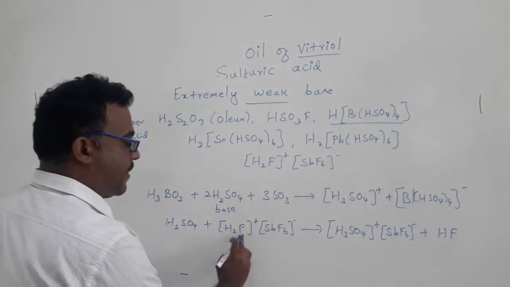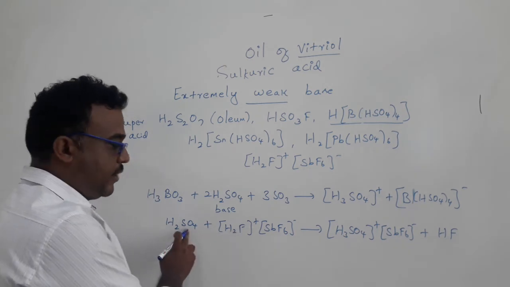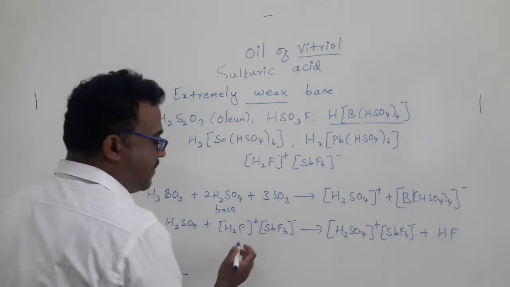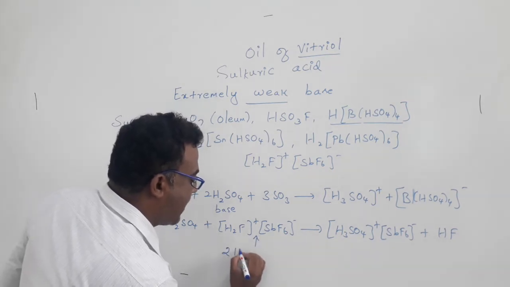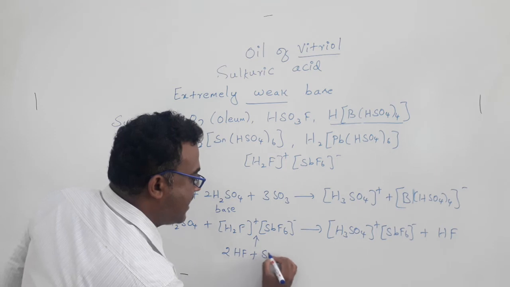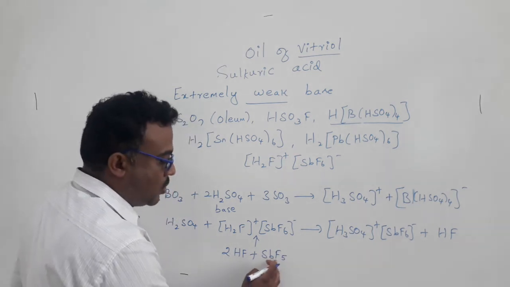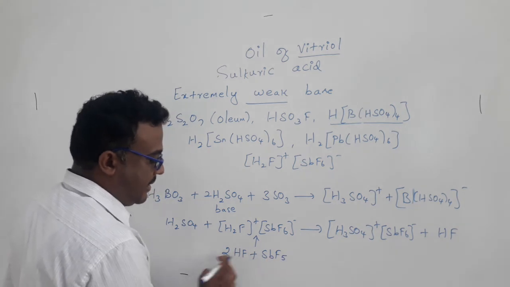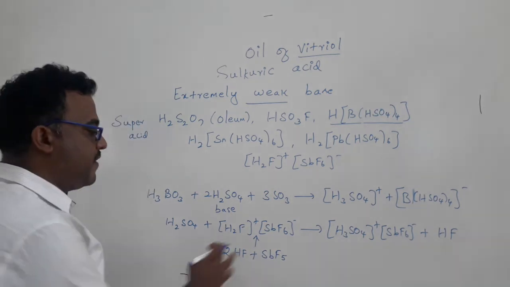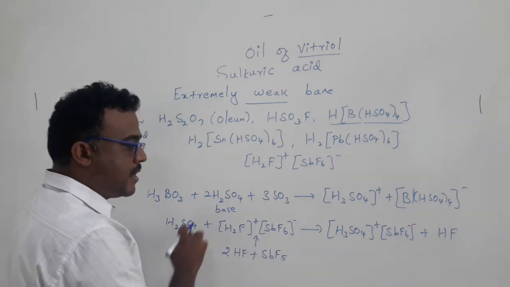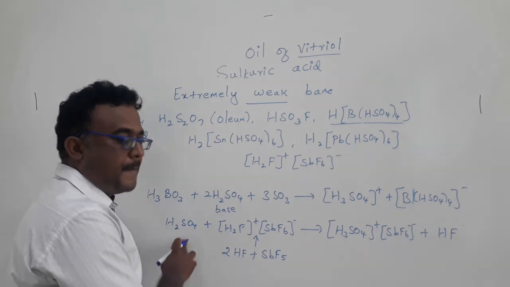So the H2F+ had the proton and protonated the sulfuric acid. Normally the magic acid can be prepared by reacting two equivalents of HF with antimony pentafluoride, a strong Lewis acid. If we mix these two reagents in the ratio 2:1, we get magic acid. If we react magic acid with sulfuric acid, sulfuric acid gets protonated. So here sulfuric acid again acts as a base.